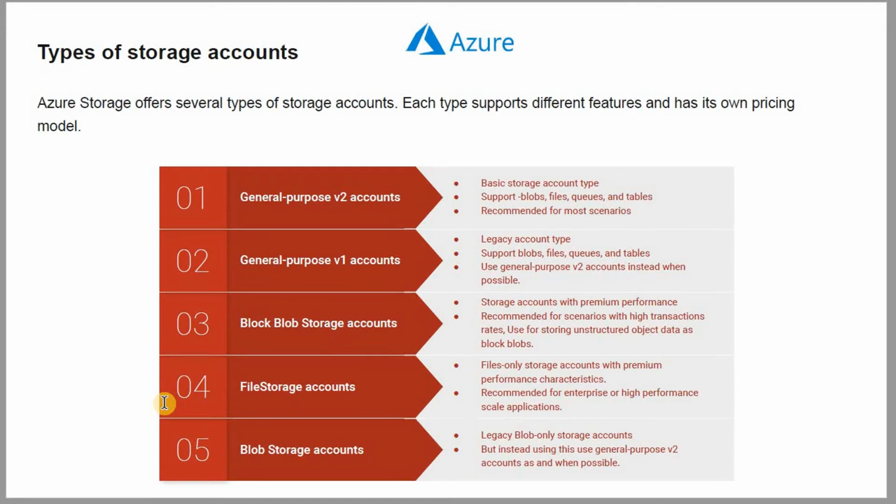But instead of using this, you can use a general purpose v2 account, and that is recommended. In most cases, the general purpose v2 account is a good fit. So as per your need, you can choose what type of storage account you want to use.